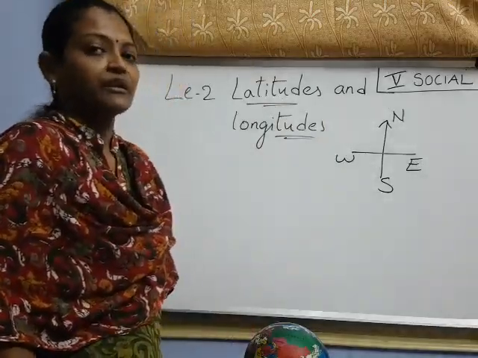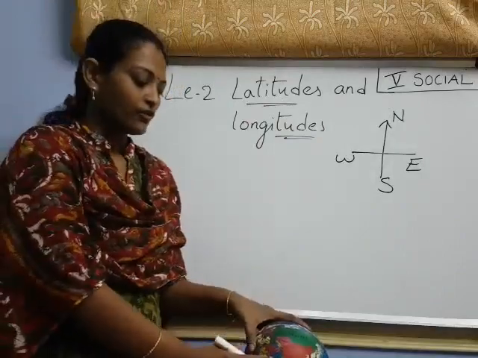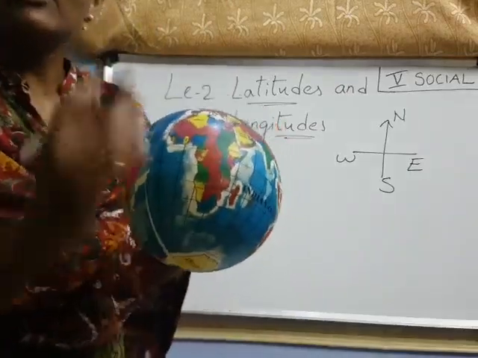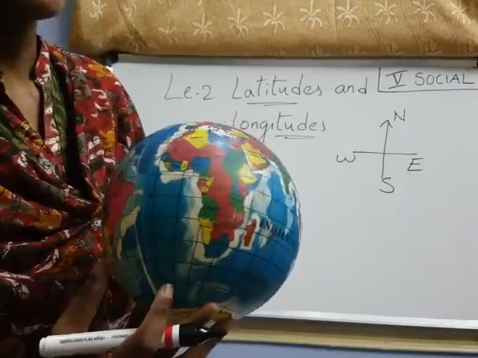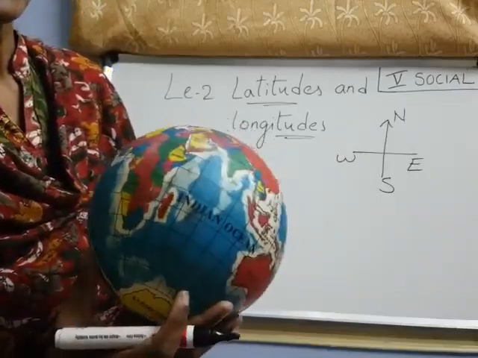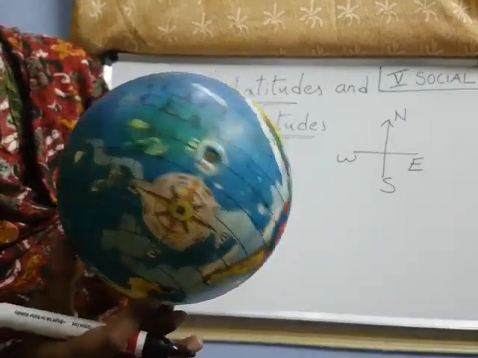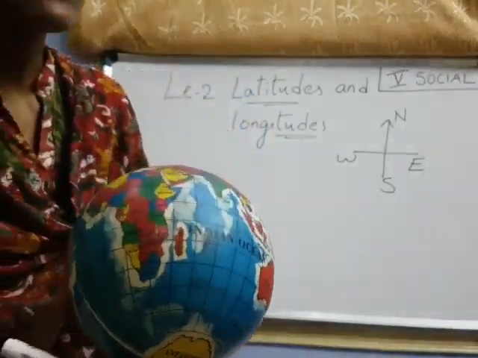See here. Suppose this is our earth, the globe. Our earth is rotating on an imaginary line. You learned this in previous classes. Our earth is rotating on an imaginary line like this. What do we call that imaginary line?